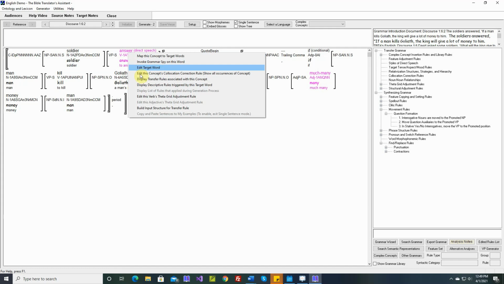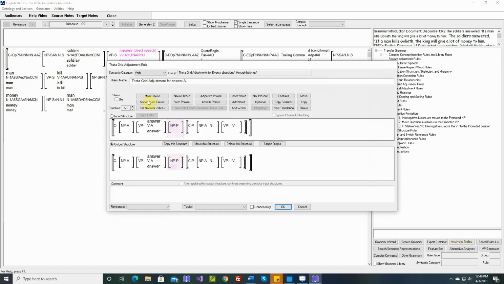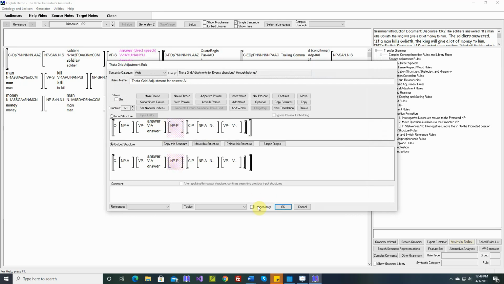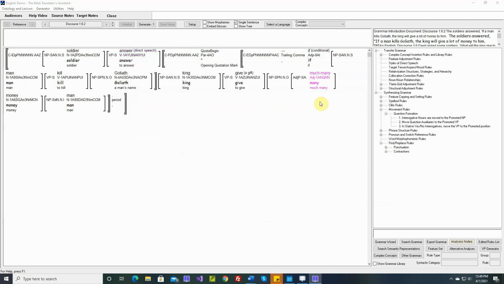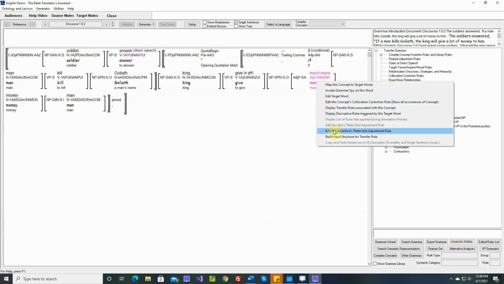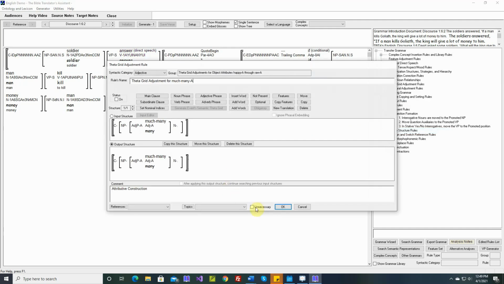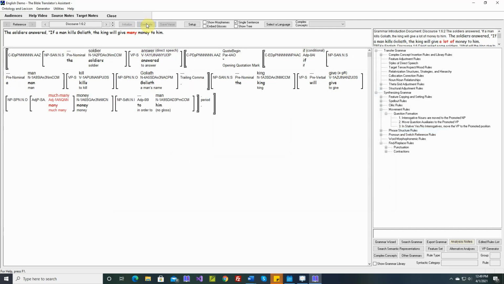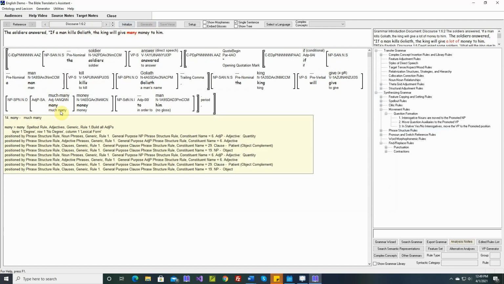The verb to answer. The king answered the officials. So we don't need to do anything for English. Just tag this as unnecessary. Much many. I don't think we'll need this rule. Soldiers answered, "If a man kills Goliath, the king will give many money to him." We do need this rule.